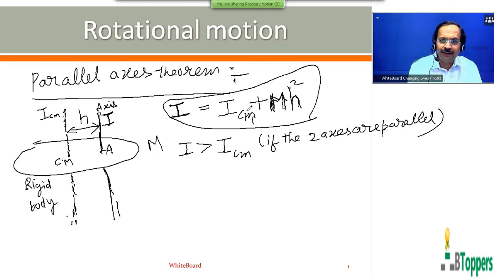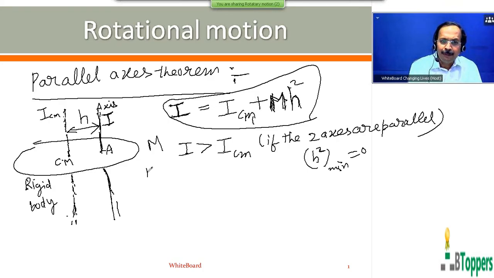So I is minimum when h square is minimum, because total mass is a constant for a given rigid body. The minimum value of h square will be 0. H square will be 0 when h is 0, and h will be 0 for the axis passing through its center of mass.